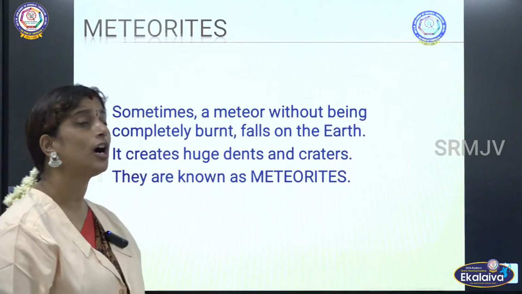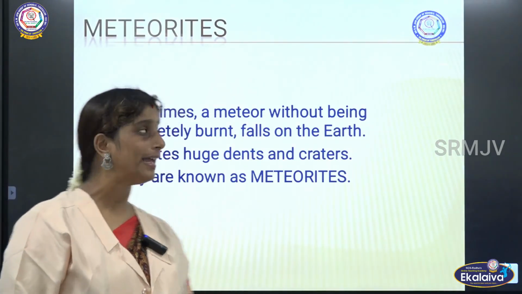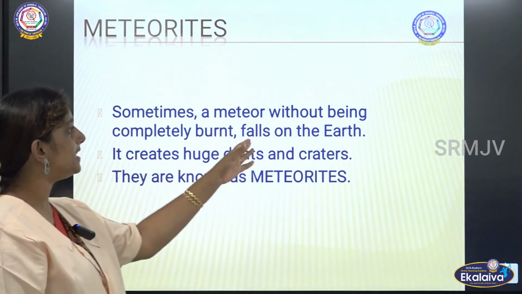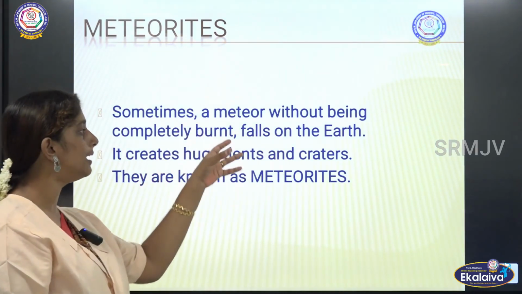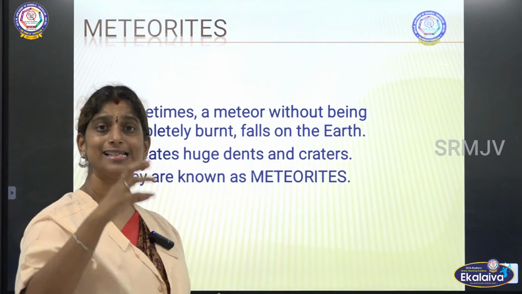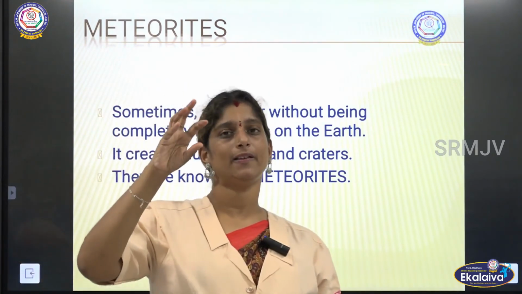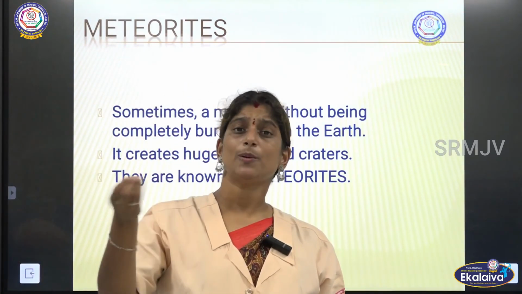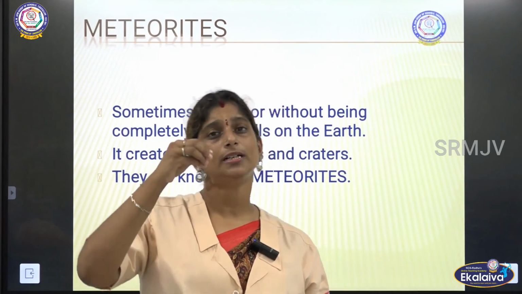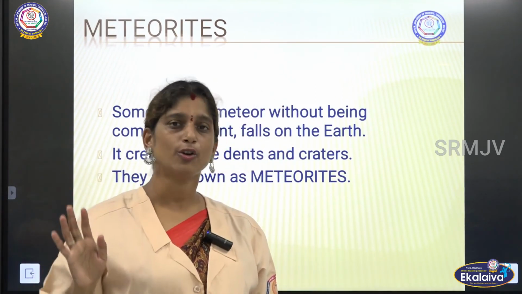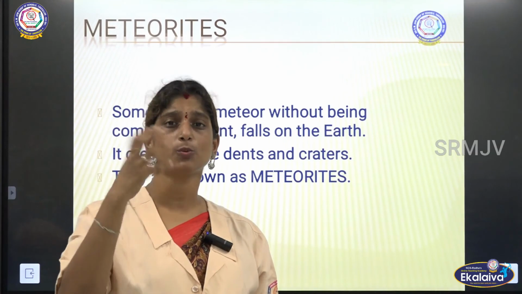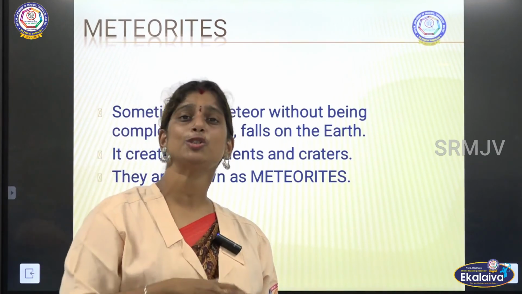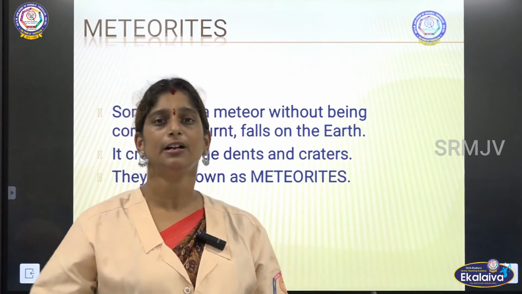Now we will see what a meteorite is. Sometimes a meteor, without being completely burnt, falls on the earth. As I said, it will start burning in the layer of atmosphere. Usually many of these meteoroids will turn into ashes, so we are not worried about those. But some meteors reach the earth without even being burnt fully.